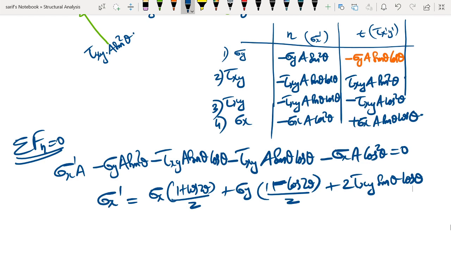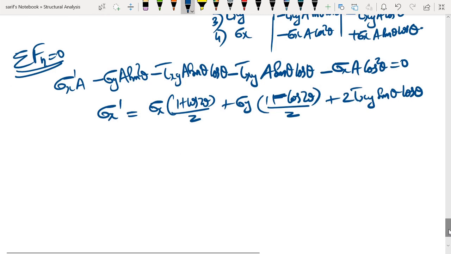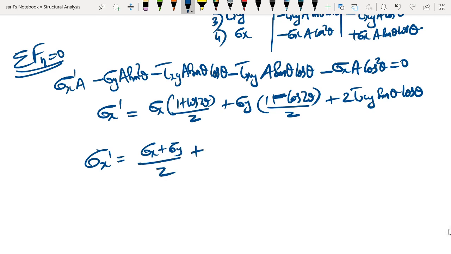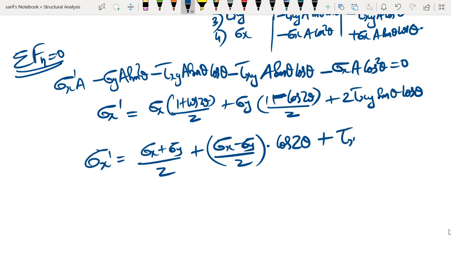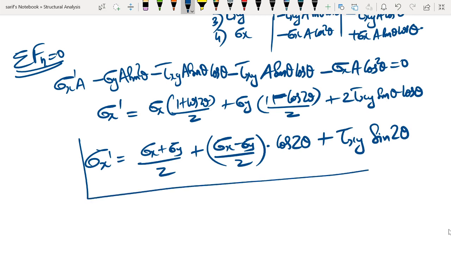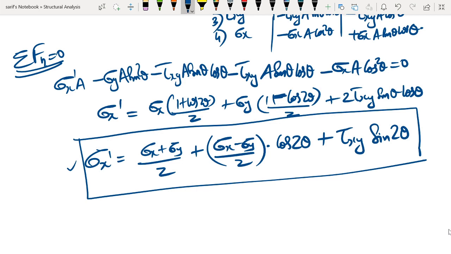So this can further be simplified as sigma x dash equal to sigma x plus sigma y the whole divided by 2 plus sigma x minus sigma y divided by 2 into cos 2 theta plus tau xy into sin 2 theta. So this is the equation for sigma x dash, that is stress in the x dash direction.